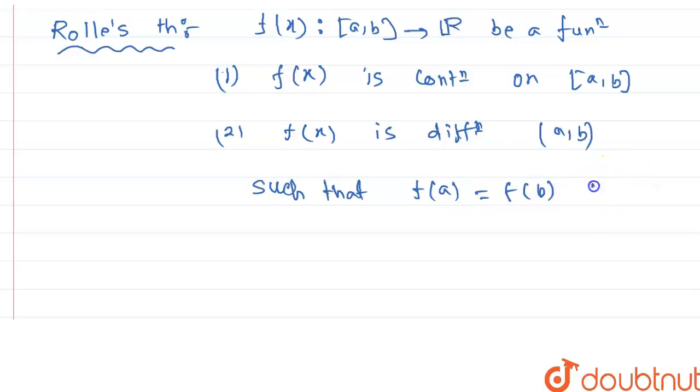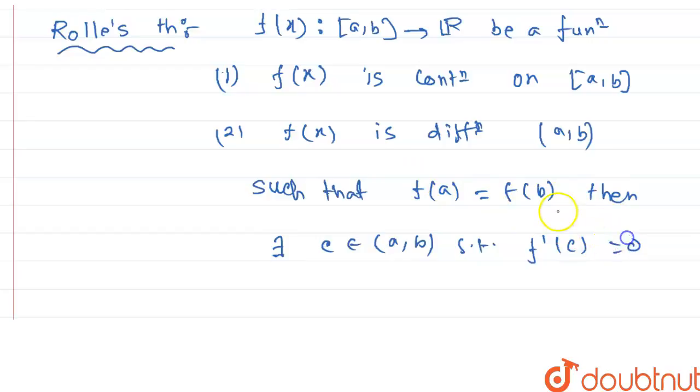Then there exists a point c belonging to the open interval a comma b such that f dash c equals 0.